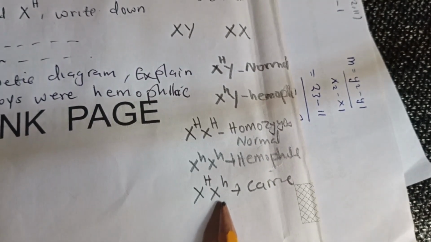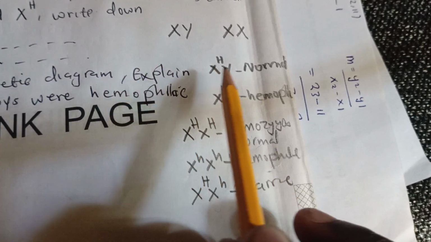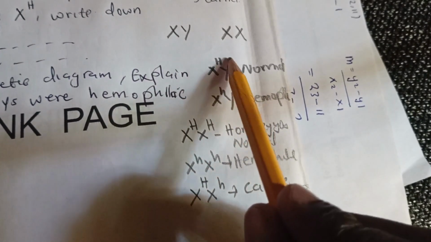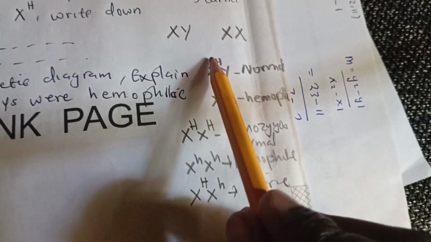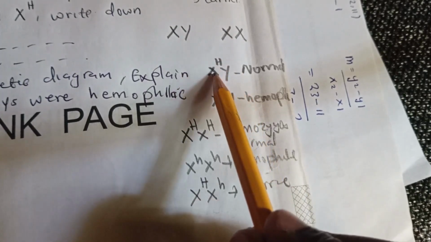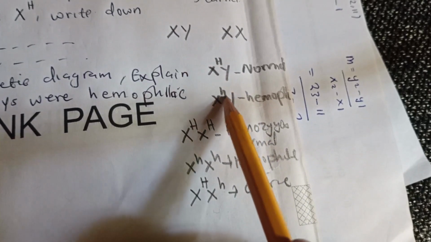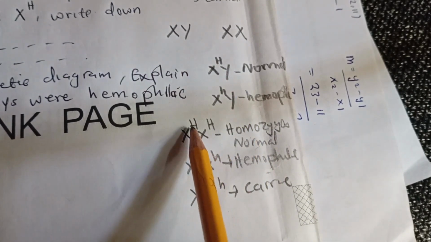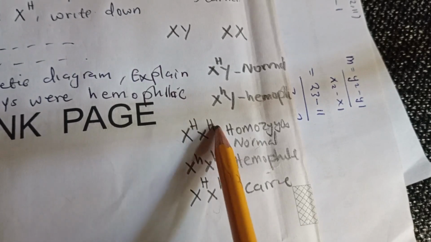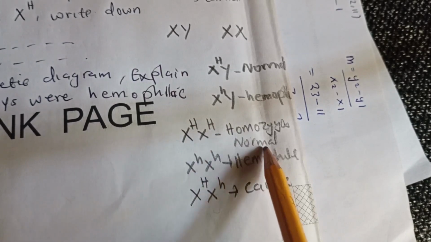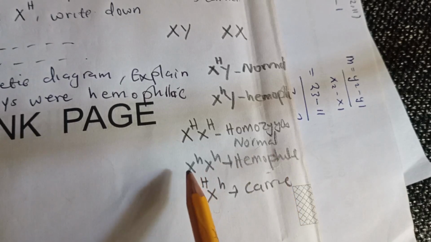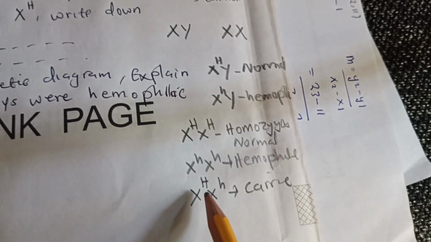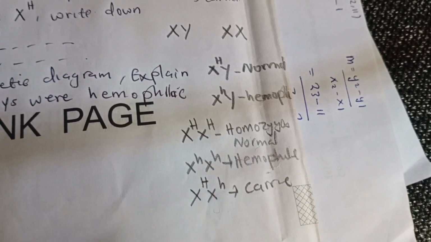Okay, so for male there are only two possibilities: you are either sick or you are not. The capital H here shows that the person is normal, they do not have hemophilia. Here the small h shows that they have hemophilia. In the female, you have capital HH, that is homozygous normal, they are not sick. Small hh means they are hemophilic, and small h with capital H is a carrier.